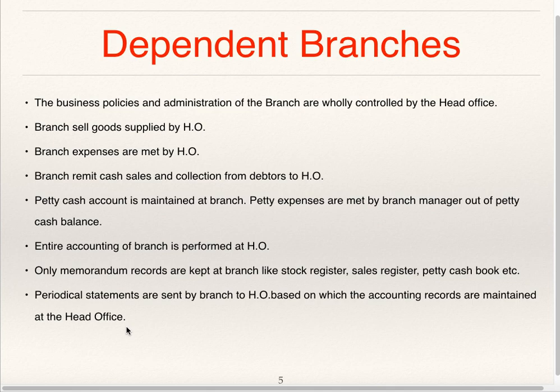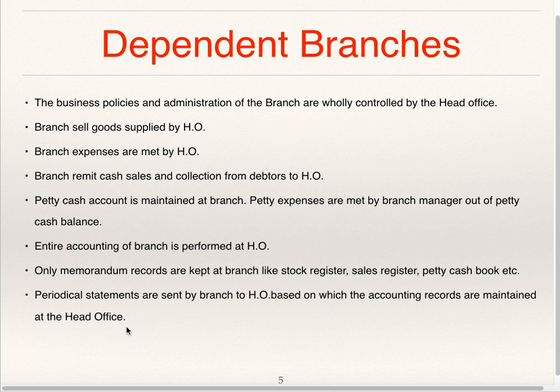Branch maintains only memorandum records like stock register, sales register, petty cash book, etc. Whatever amount the branch collects from its debtors, as well as whatever amount it collects by making cash sales, it remits to head office.